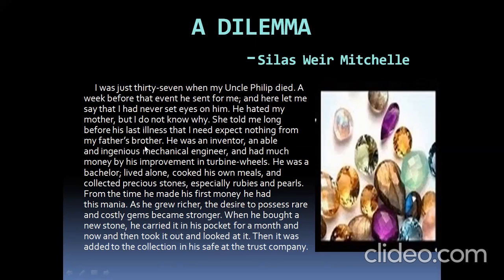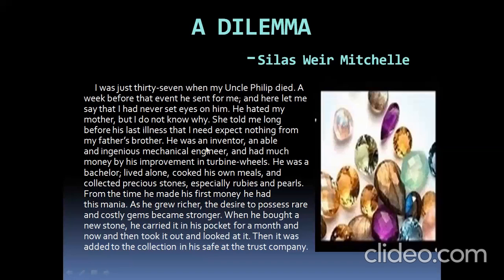Who is the paternal uncle? The father's brother. So what is he telling? Yeah, mommy is telling, the narrator's mom is telling, that I don't want anything from the father's brother. Which means this uncle hated the mother and the author so much. And even the mother is also telling, I did not expect anything from the father's brother.